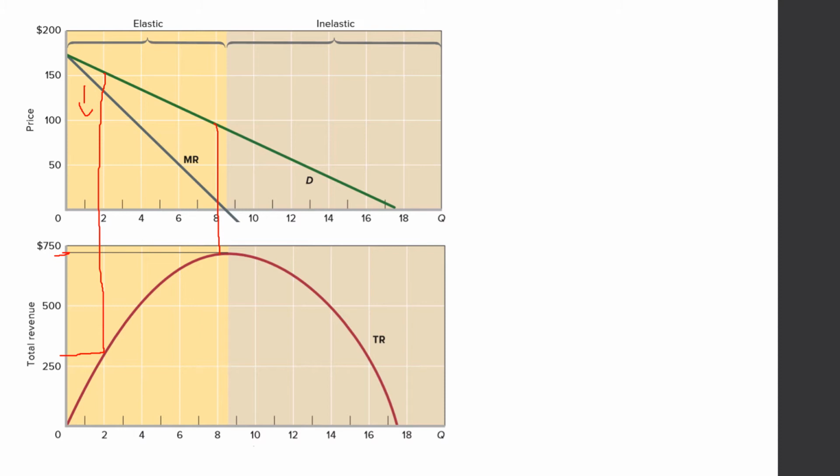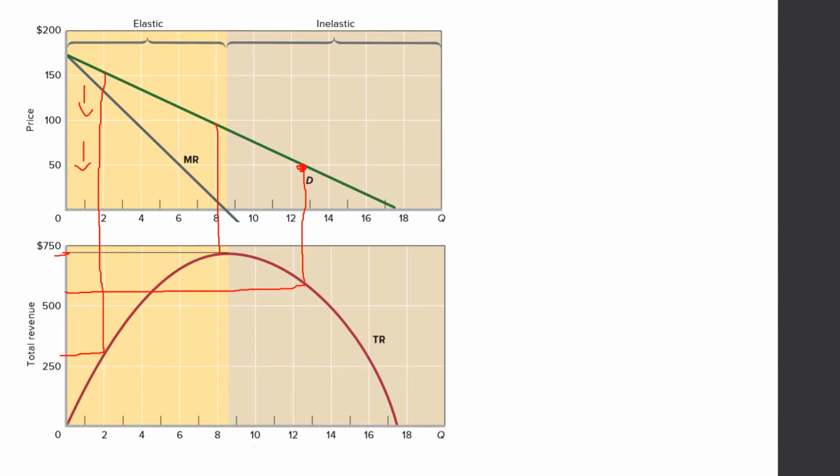But moving to the inelastic region, when price decreases from 100 to 50, 50 is under the inelastic region. So in the inelastic region, when price decreases, the total revenue also decreases. You can see that in the elastic region, when price decreases from 150 to 100, the total revenue increases from 260 to 750.